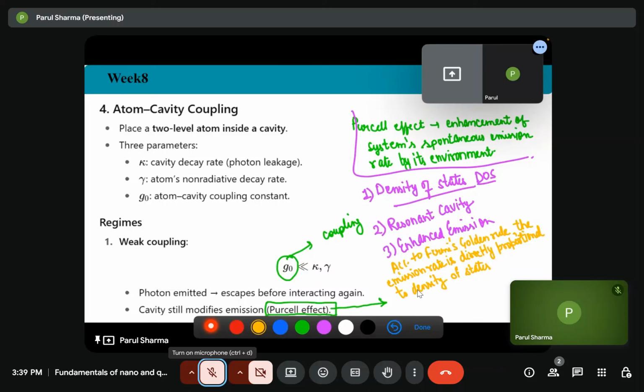So, the emission rate is not an intrinsic property of the emitter, but it is actively determined by the surrounding environment. This effect is most pronounced when the cavity's resonant frequency closely matches the emitter's emission frequency.